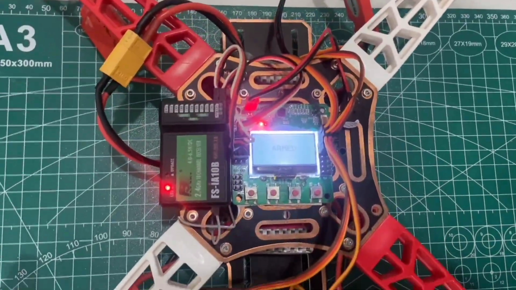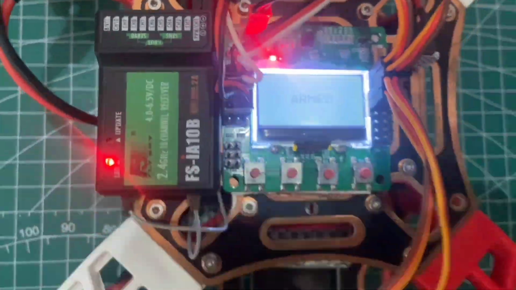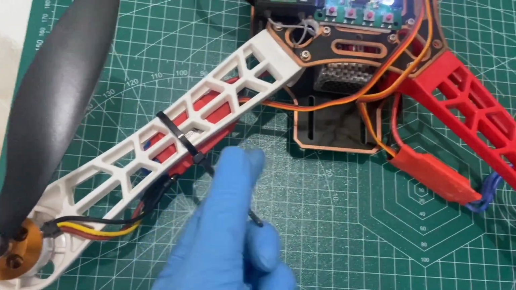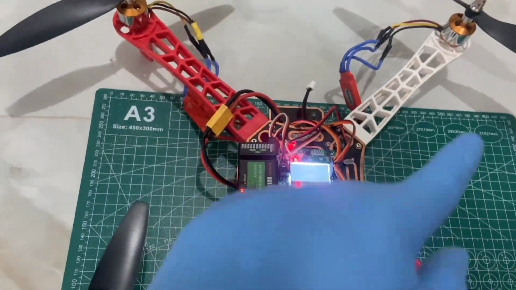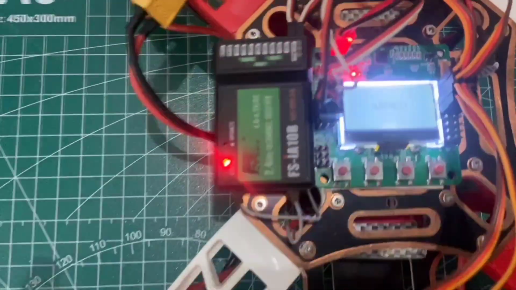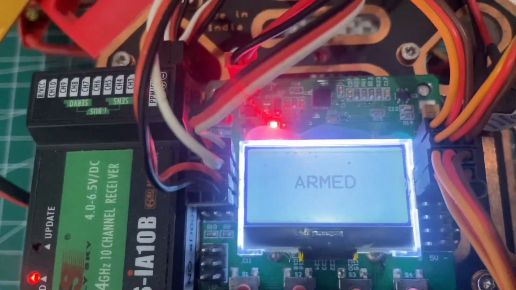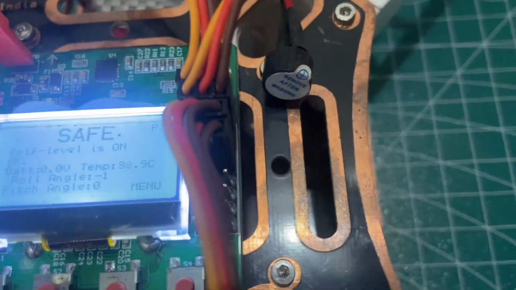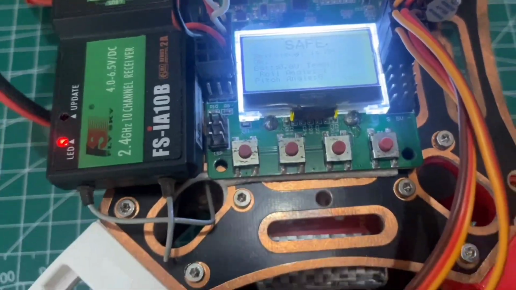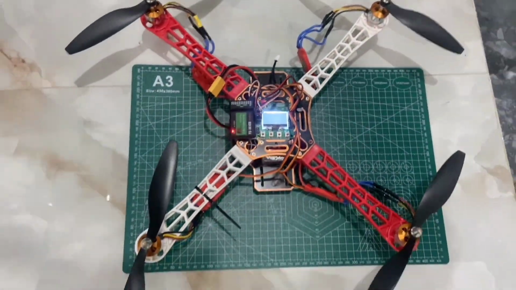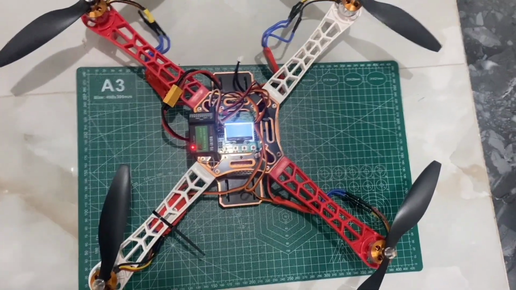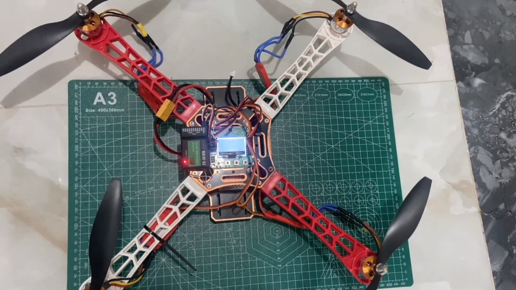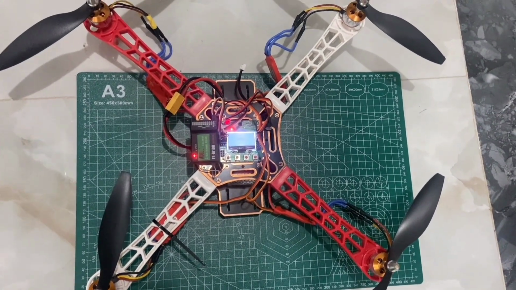Checking is very important. Okay, cable connection also and ESC also. These all ESCs, please ensure, and please cable tie. Dressing is also very important, cable dressing. Okay guys, please make it for education purpose only. Okay guys, drone assembly completed, and all programming, cable installation, and propeller installation are completed.